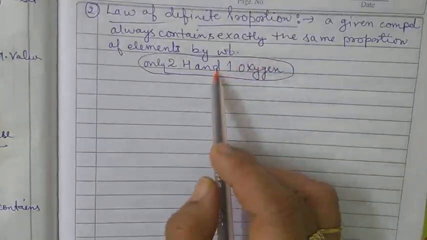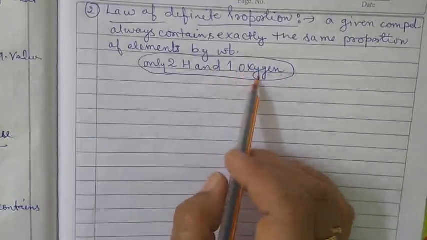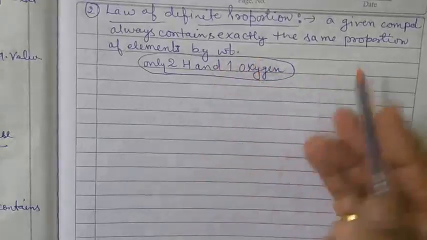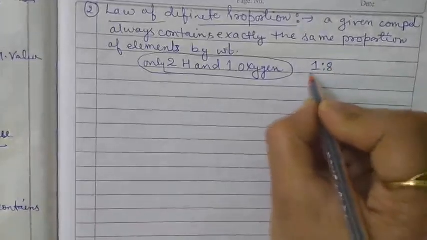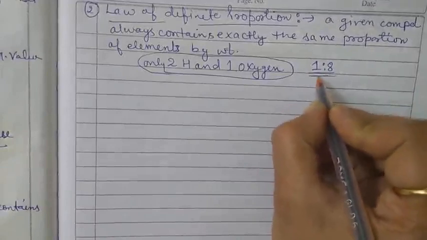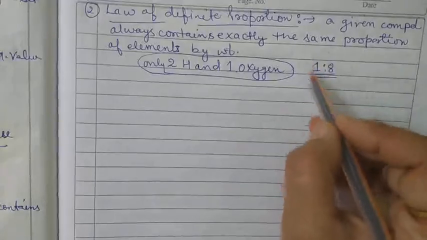So the elements, two hydrogen and one oxygen, combine together in a fixed ratio, and that ratio is 1:8. The ratio of the water always remains the same.